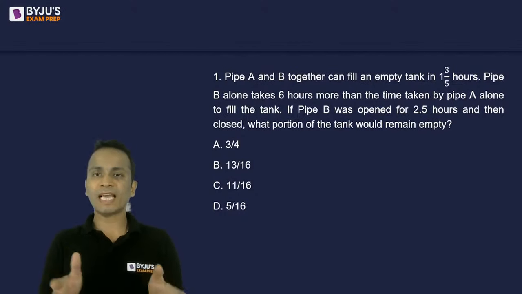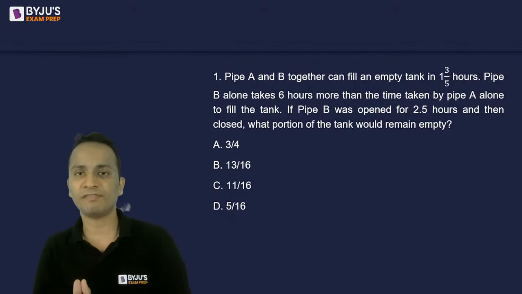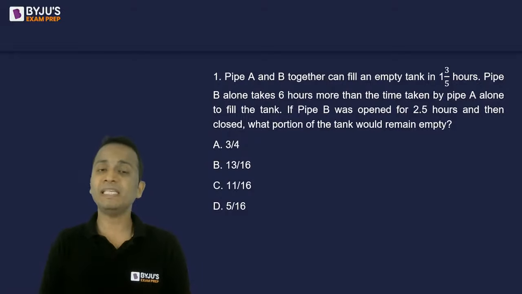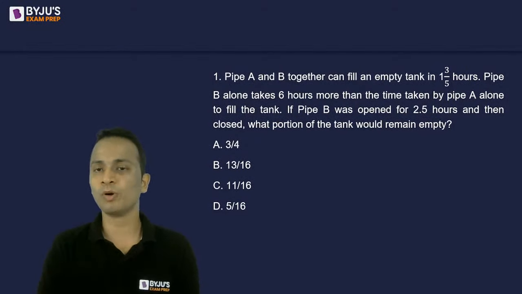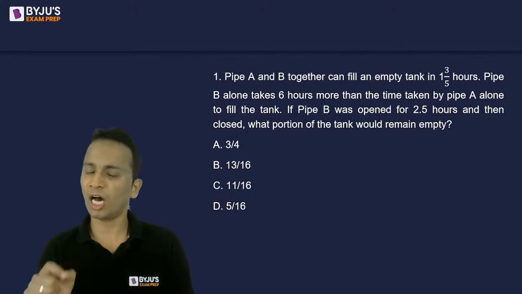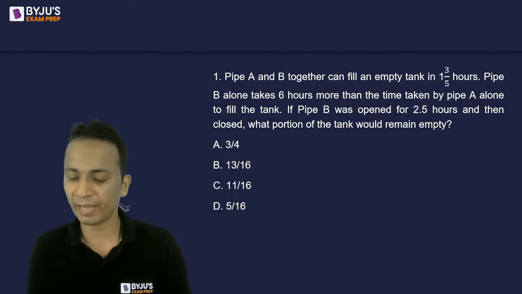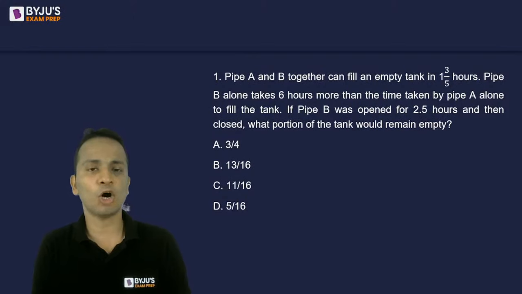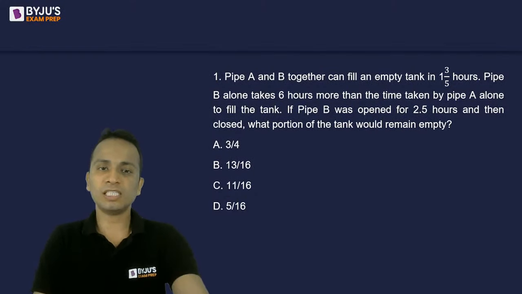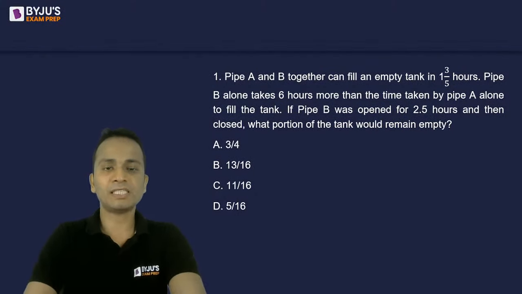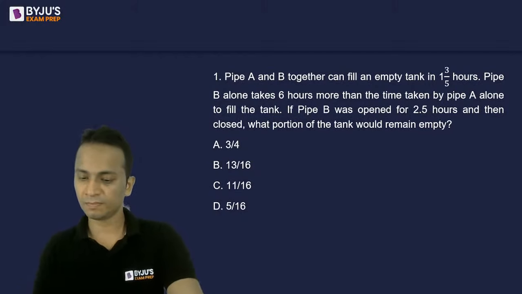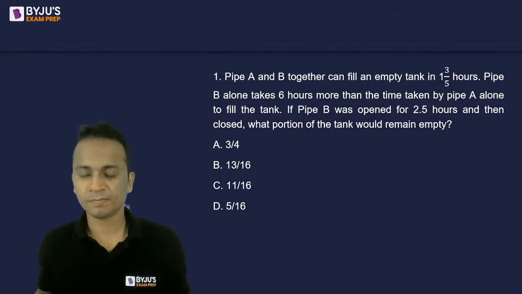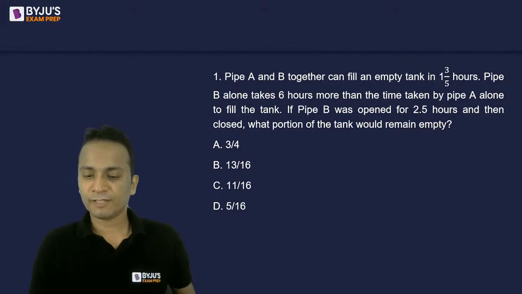Any answer for this one? Pipes A and B together can fill the tank in 1 3/5 hours. Pipe B takes 6 hours more than pipe A, and pipe B was open for 2.5 hours and then closed alone. So what portion of the tank would remain empty? You'll have to answer. The options are 3/4, 13/16, 11/16, and 5/16. Any answer for this?